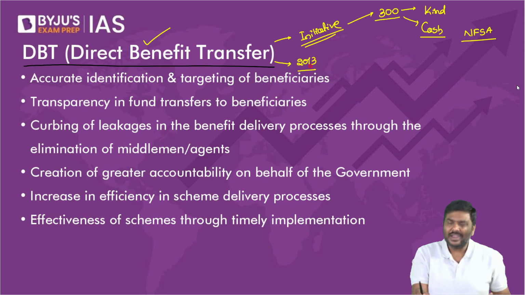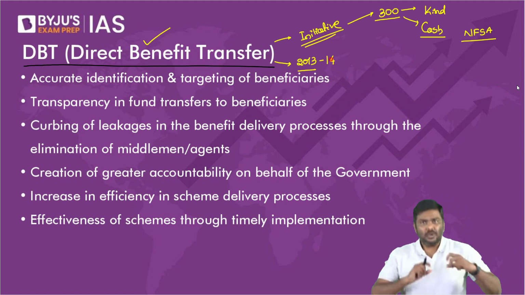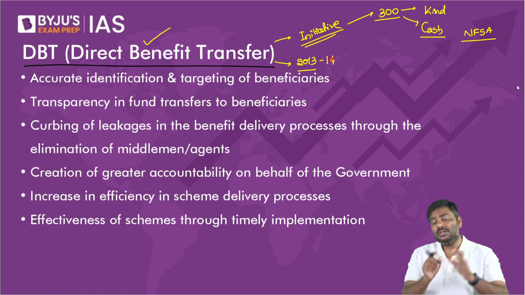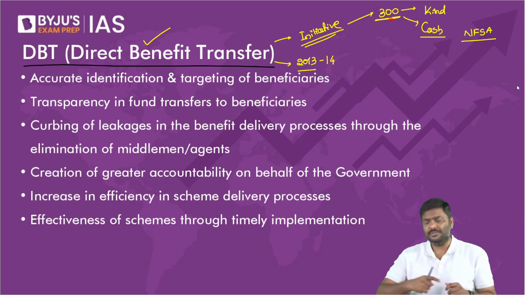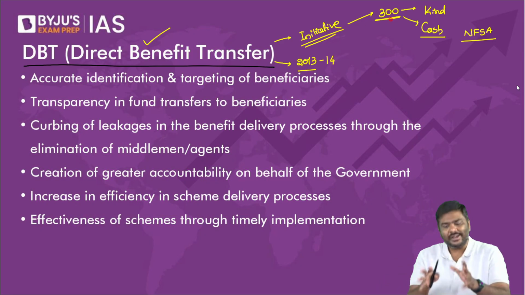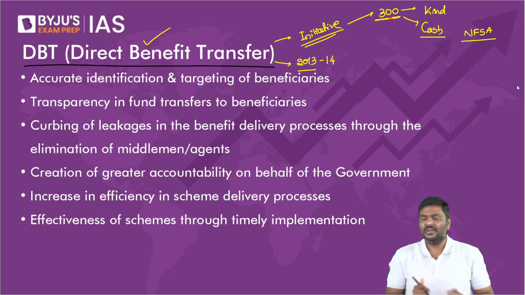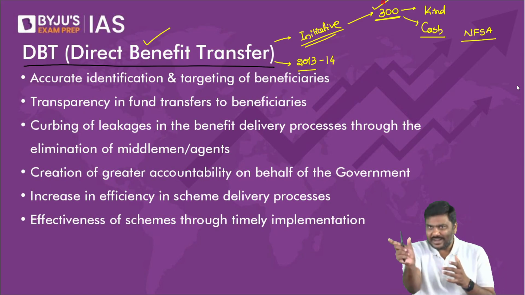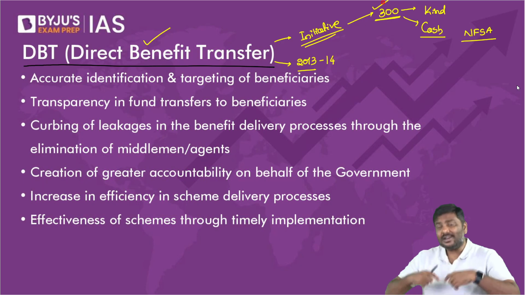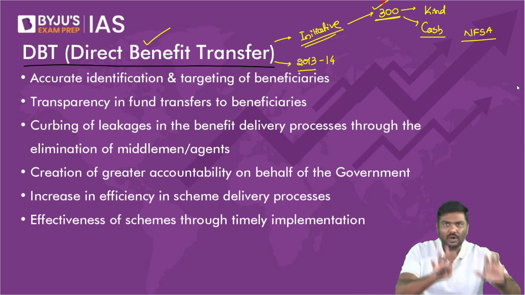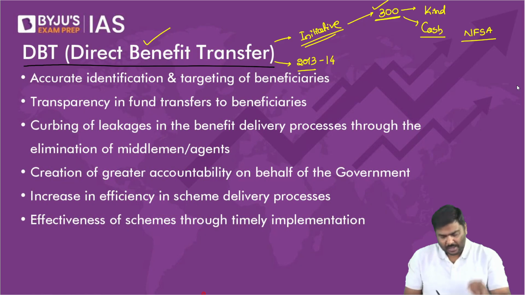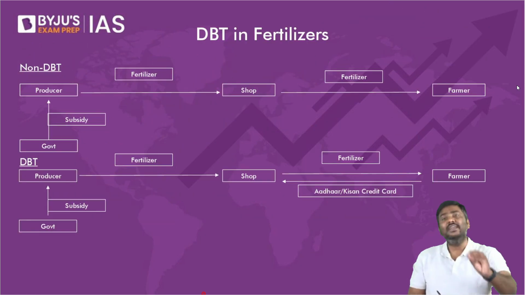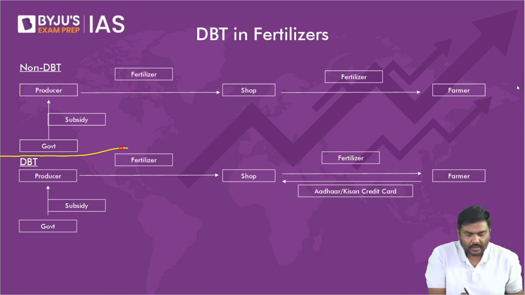The idea of direct benefit transfer was introduced in 2013 with a very small number of schemes. Some of the books will say the 2013-14 financial year. With very few schemes we introduced it, but today more than 300 schemes have been identified under direct benefit transfer. Either these are cash subsidies or kind subsidies, we identify the beneficiary and ensure that the right beneficiary gets the benefit. That is called the model of DBT. Now, I'll come back to this slide, don't worry. Understand how we have implemented DBT in fertilizers.